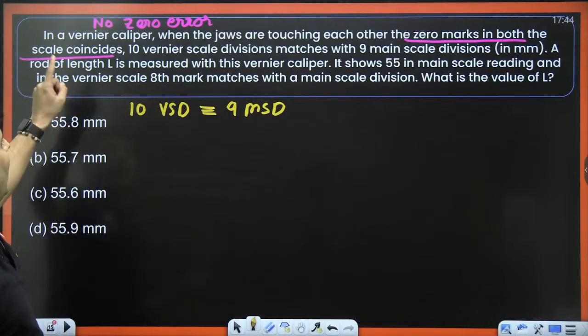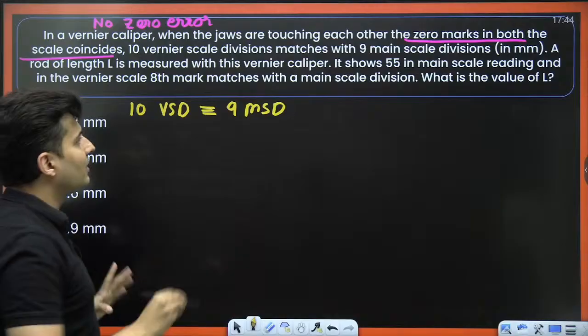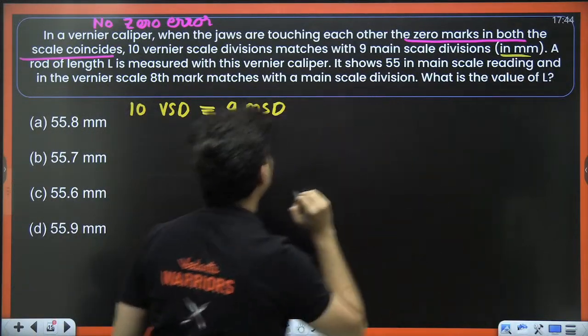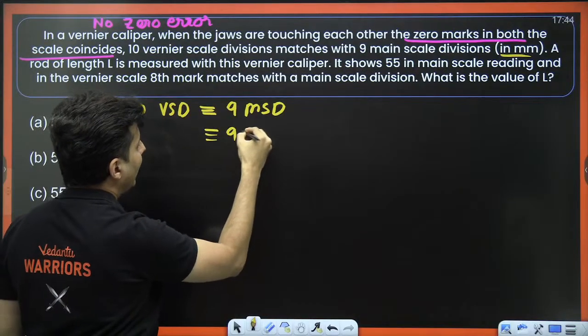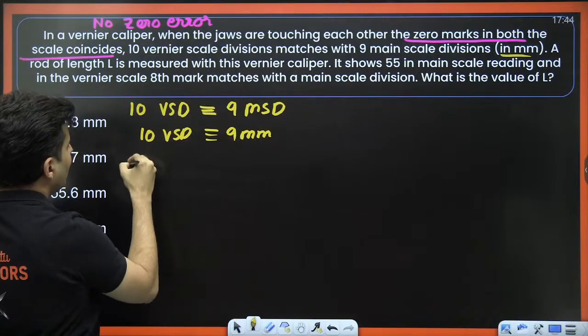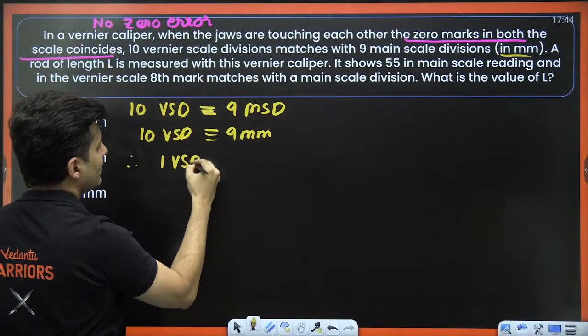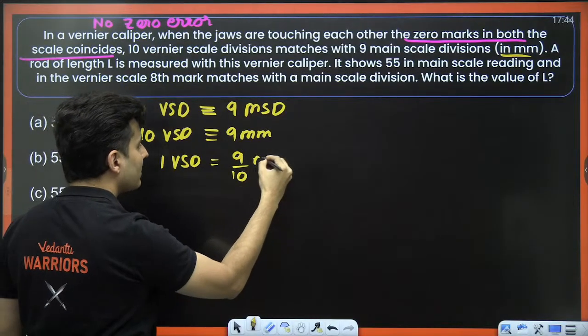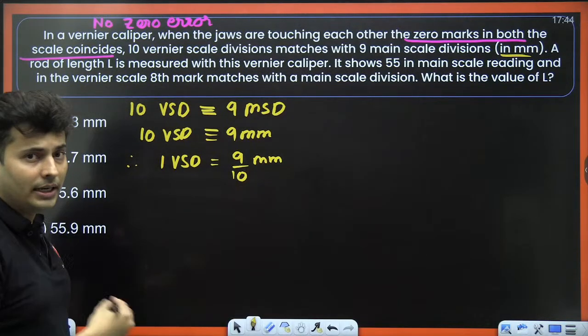Each main scale division is 1 millimeter because it is in millimeters. So this is 9 millimeters, but that is 10 vernier scale divisions. Therefore, 1 vernier scale division will be how much? You divide 9 millimeters into 10 parts.